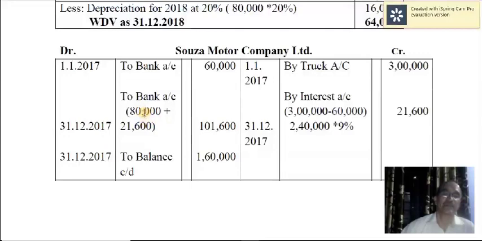So 3 lakh minus 60,000 down payment, 2,40,000 is the balance of cash price, and that is paid in 3 installments. Therefore the value of each installment towards cash price is 80,000. So 80,000 plus interest for the first installment, 21,600, comes to 1,01,600.